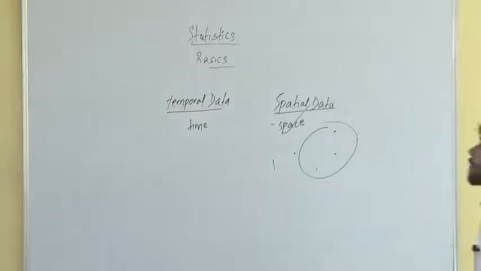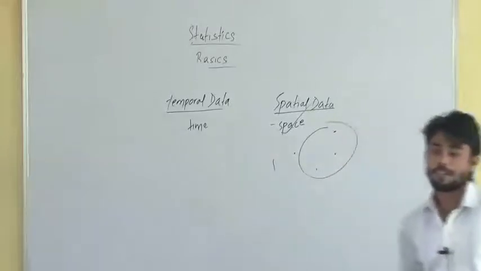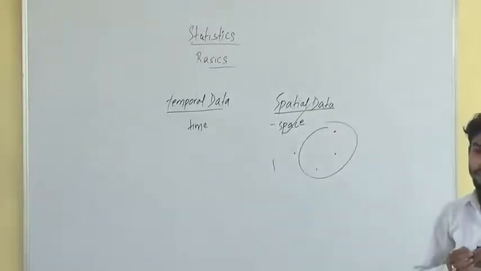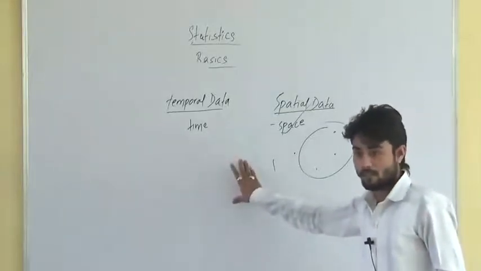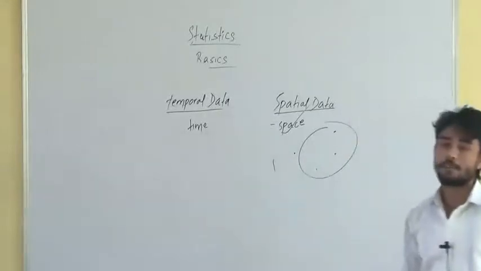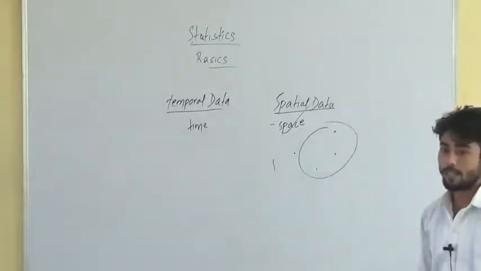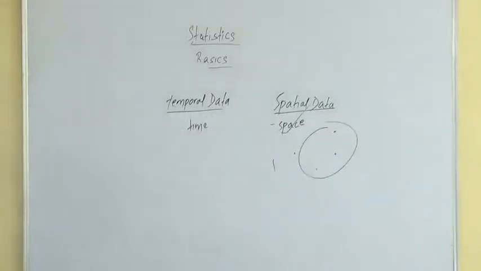And when the data is classified in relation to time, it is called temporal data. Getting it? It means at what time you have to do what work. Such type of data is temporal data, based on time. Just know the meaning of these two words: temporal data and spatial data.